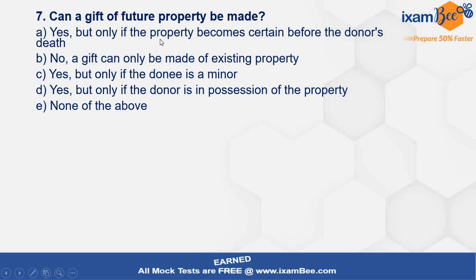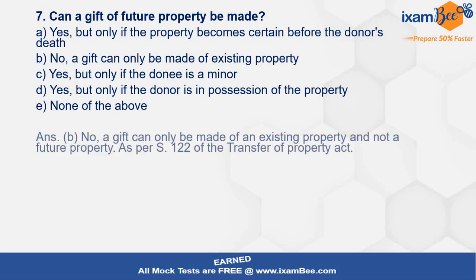Even the options are very interesting over here. प्लेनली अगर आप क्वेश्चन पढ़े तो आपको आंसर में इतनी तकलीफ नहीं होगी, लेकिन जब आप ऑप्शंस देखोगे तो आप डेफिनेटली कंफ्यूज होगे. So now don't get confused. Try to simplify it if you are knowing the concept. Henceforth now you will not make it wrong. So a gift of future property as per section 122 of the TP Act, that is the definition of gift. We understand the entire concept of gift. Gift can be made only of an existing property. It can be movable also, it can be immovable also. But existing means what? Automatically it can be interpreted that it is not made of a future property.